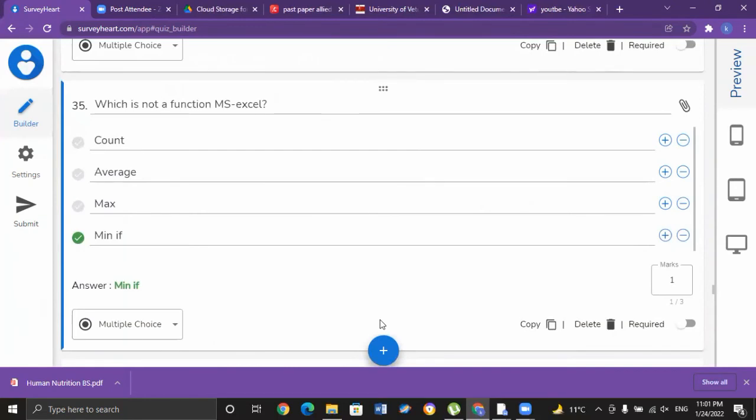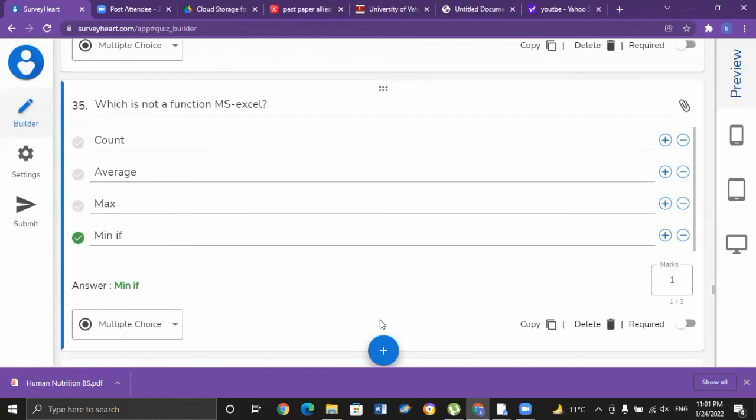Which is not a function of MS Excel? MINIF is the function that is actually used to get the minimum value based on criteria. You can use MIN together with the IF function if you want to calculate a minimum value based on criteria. So it is the function that is not included in MS Excel.